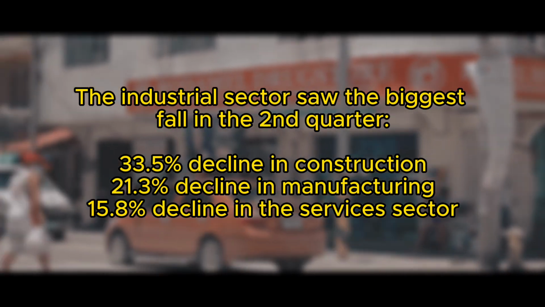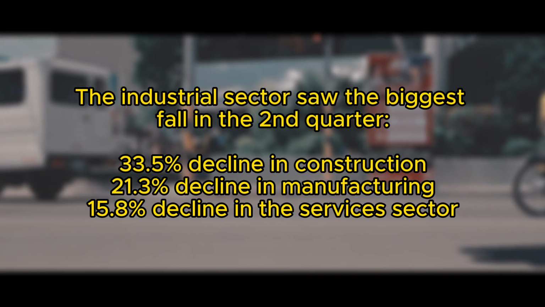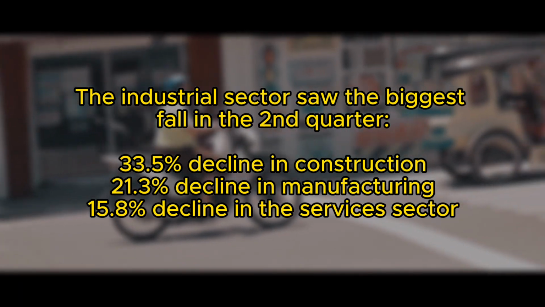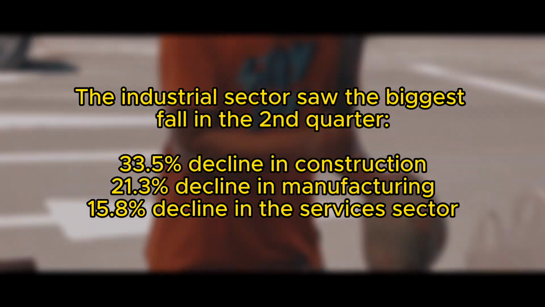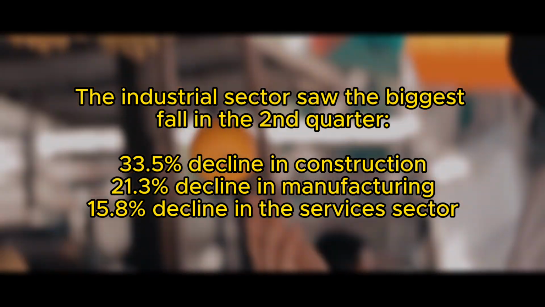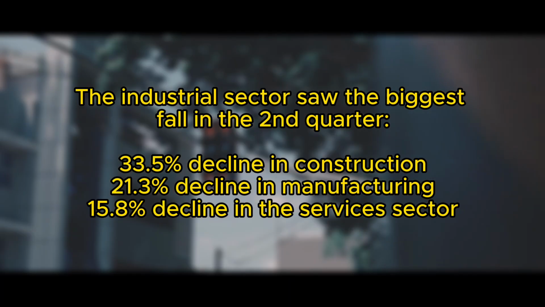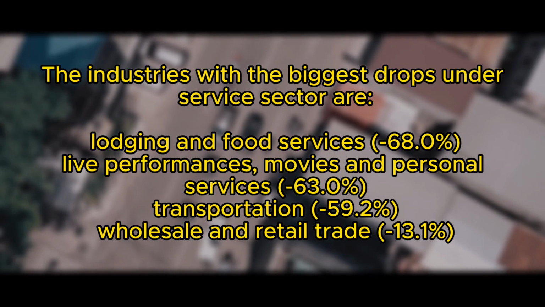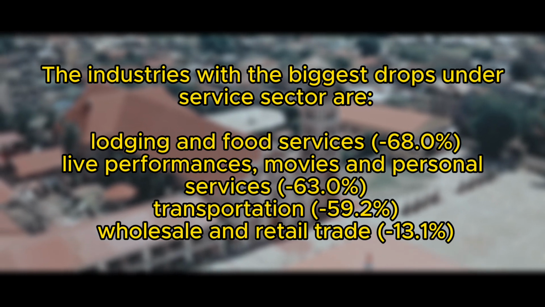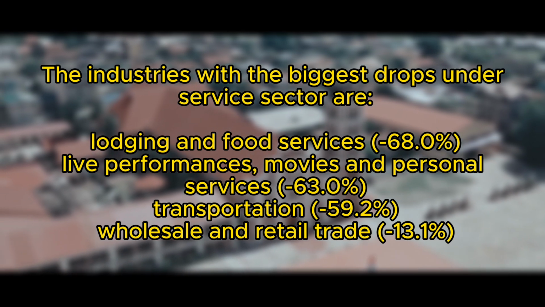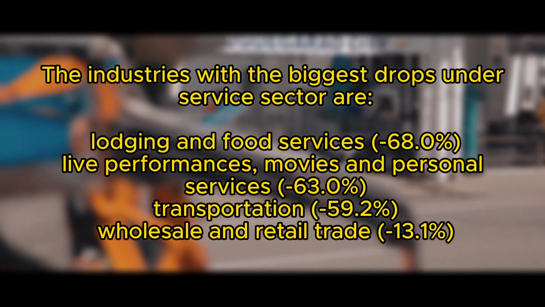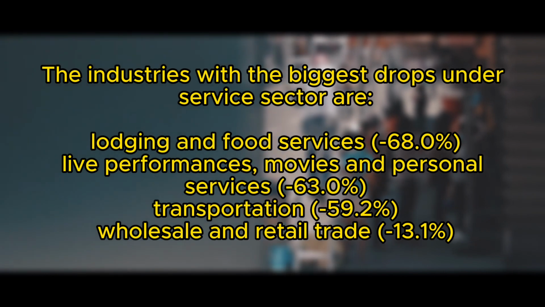The industrial sector saw the biggest fall in the second quarter, with a 33.5% decline in construction, 21.3% decline in manufacturing, and 15.8% decline in the services sector. The industries with the biggest drops under the service sector are lodging and food services at 68%, live performances, movies and personal services at 63%, transportation at 59.2%, and wholesale and retail trade at 13.1%.